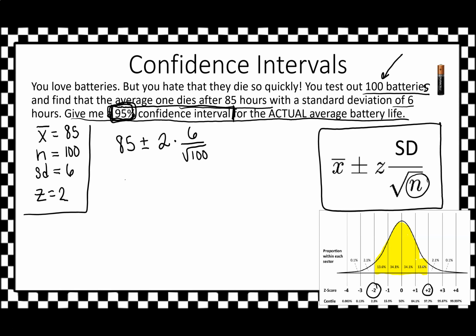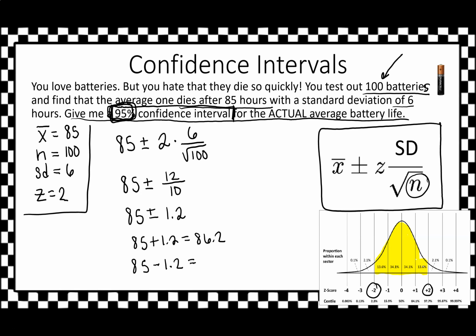Okay, let's go ahead and make this a little bit better. This is 85 plus or minus my z-score of 2. Okay, 2 times 6 is 12. And the square root of 100 is 10. So this is 85 plus or minus 12 divided by 10, which is 1.2. Well, what's 85 plus 1.2? That is 86.2. And what's 85 minus 1.2? Well, that's going to be 83.8. Let me make sure that's right. That is correct.